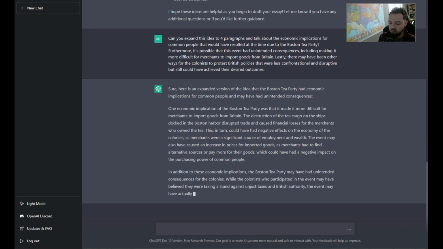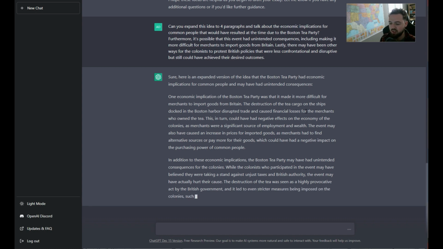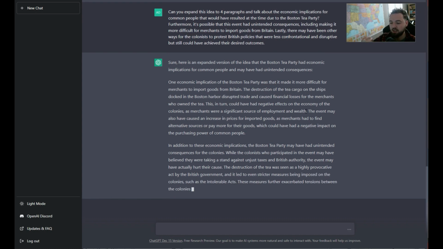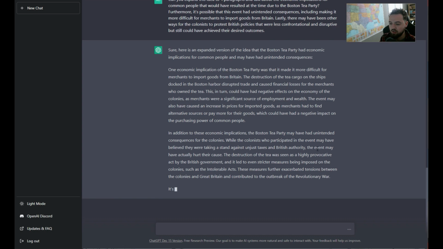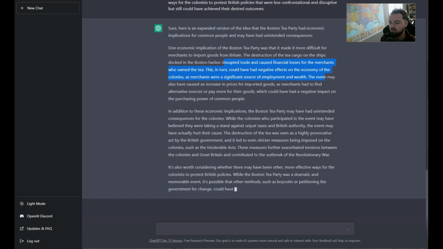We're not going to say in the paper, well, they shouldn't have done that, but we're going to talk about the economic implications, because they angered the merchants. That is the negative effect here that we're saying is why it wasn't the best idea.